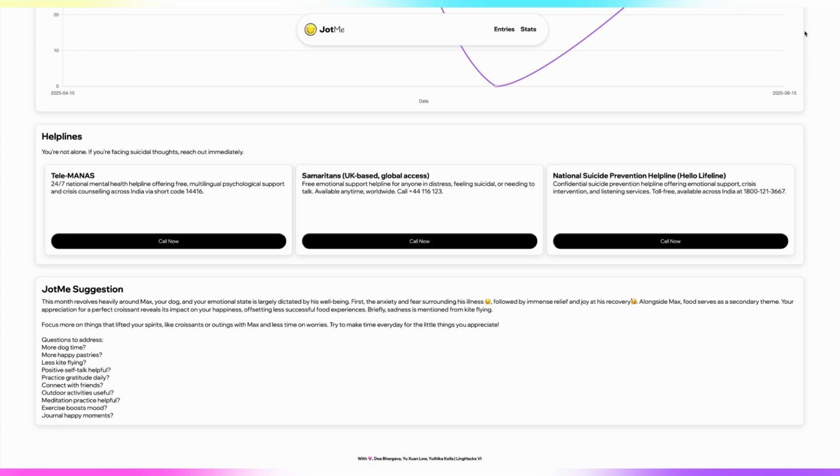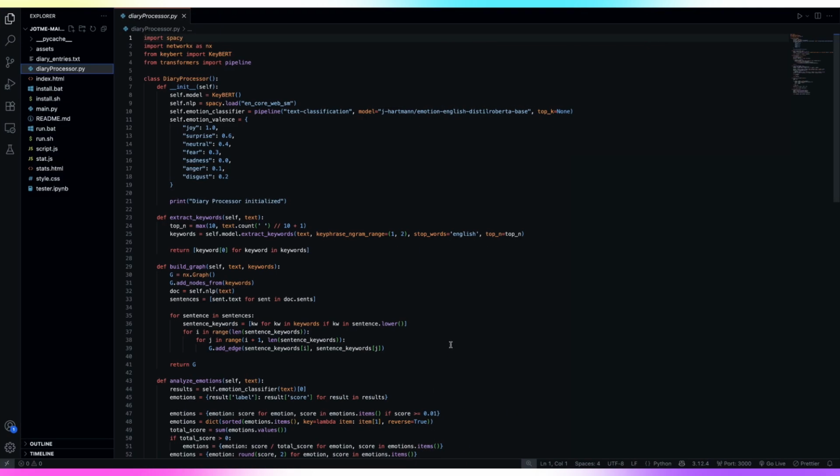This is generated by a large language model, which informs you on what steps you should take to improve your mental health and also on how to improve on your well-being. It is basically a summary and also some suggestions for you. Next, we will jump into the code to see how it works.